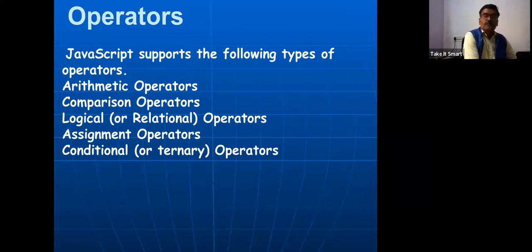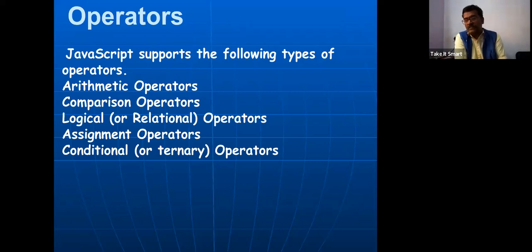Sometimes you have to do some calculation, divide by something. You earn from 5 students, so you multiply. For 1 student the charge was 100, so for 5 students it becomes 5 into 100, 500. Many times you have to do comparison. So comparison operator, logical or relational operator, greater than, less than, assignment operator where some variable is assigned some value, and conditional operator. So this we will see in the program.